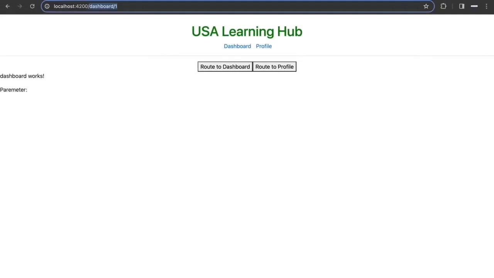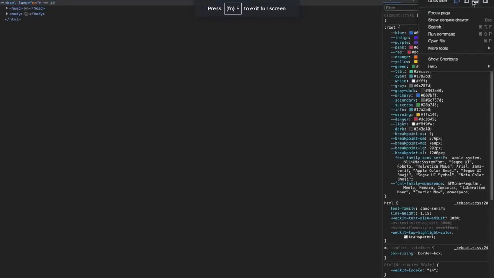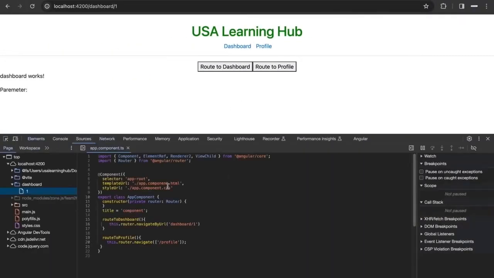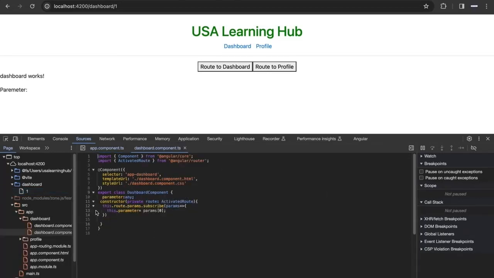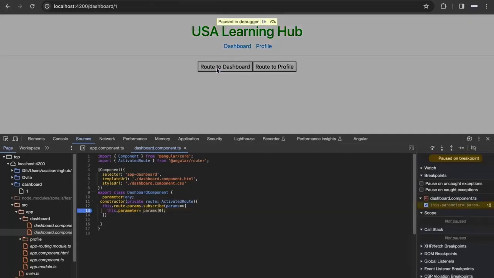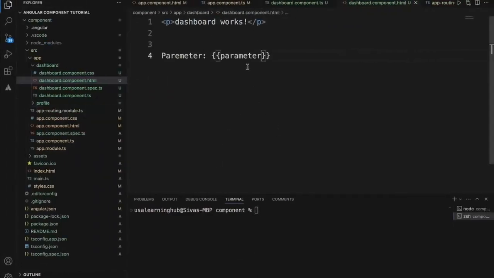Let's see. Okay, now it is empty. Now when I click dashboard, it didn't get the parameter. Okay, let's debug. Now you can go to source, nav, and go to dashboard TS. Put a breakpoint here. Click the button. Now if you see the parameters, I need to get hold of the value based on the ID. It is not in the array format, it is in the object format. That is a problem. So I'll use params.id so that I can get hold of the value.